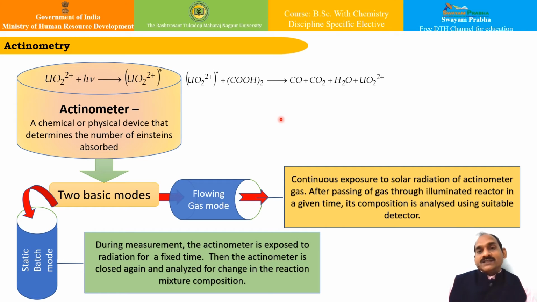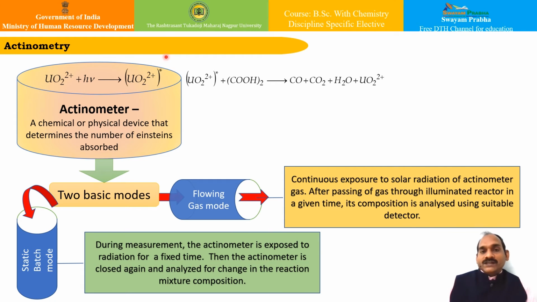All these measurements are made before and after passing the light through the reaction cell. The decomposition of oxalic acid takes place in this fashion, where this uranyl ion is obtained from the uranyl sulfate, which behaves as the photosensitizer.